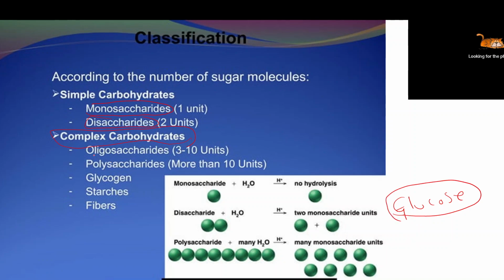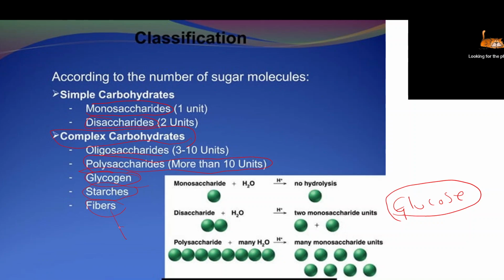Complex carbohydrates include oligosaccharides. Oligo means more than two, or you can say 3 to 10. That is called oligosaccharide. Polysaccharide, always remember the word, consists of lots of monosaccharides, more than 10 monosaccharides combined together. Glycogen is the stored carbohydrate. Starch is mainly found in plants like rice and potato. Fibers are also made up of carbohydrate.